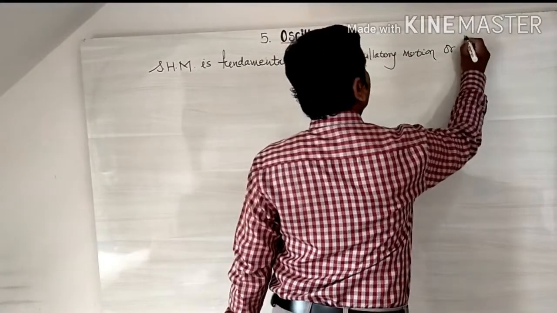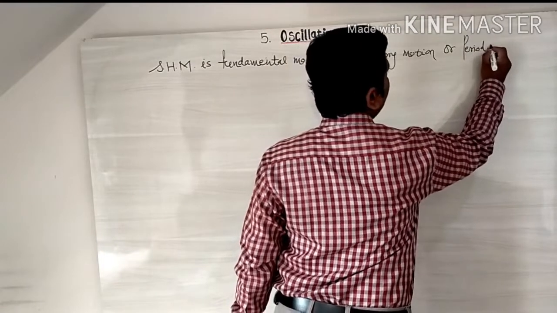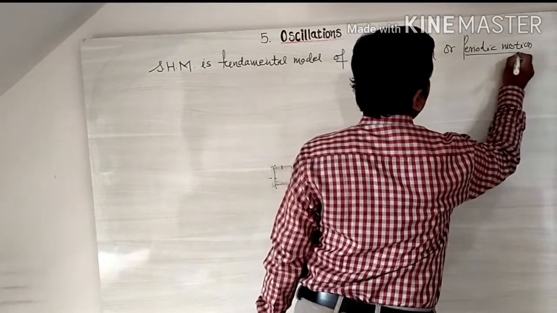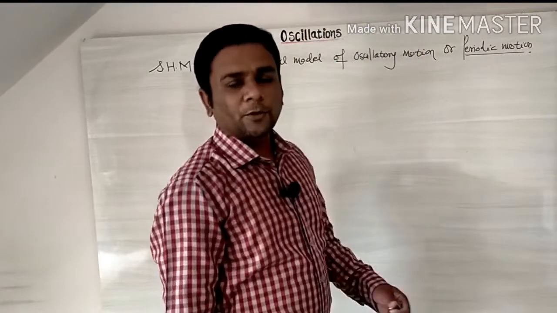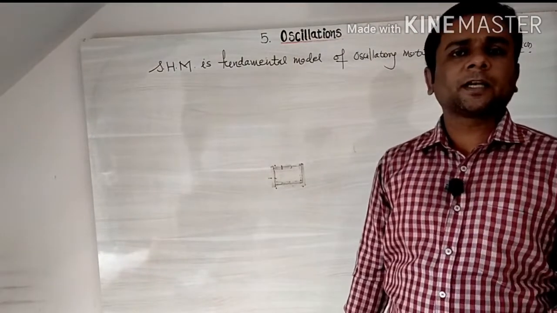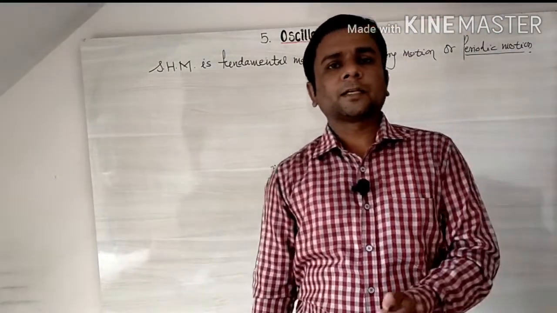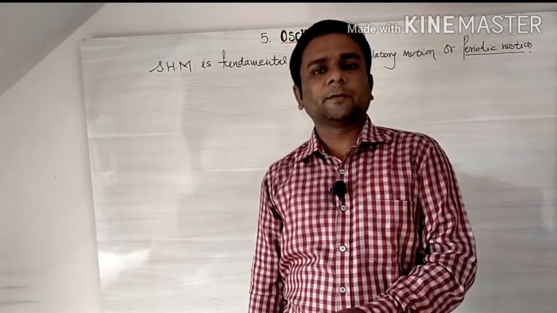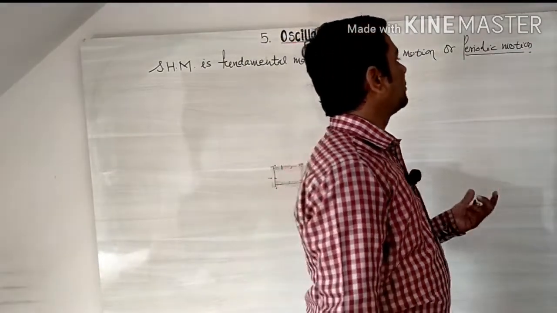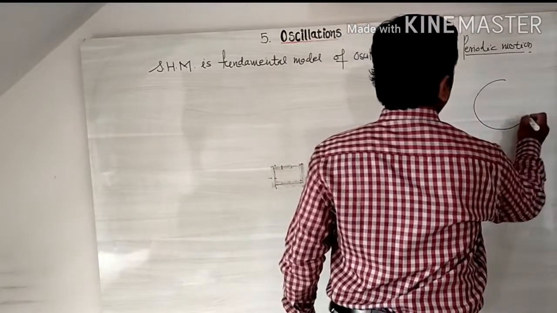So first we will talk about periodic motion. Periodic motion is periodic in time and periodic in space. Periodic motion represents periodicity. Periodicity means what? Periodicity means something happens again and again in the same manner, with a starting point, in a specific time.